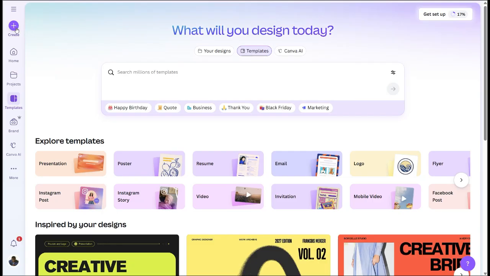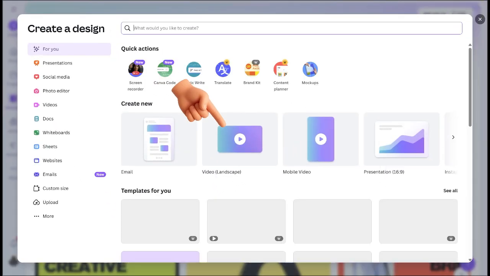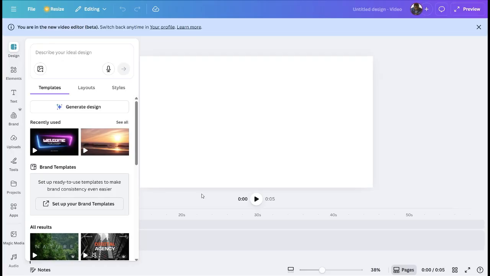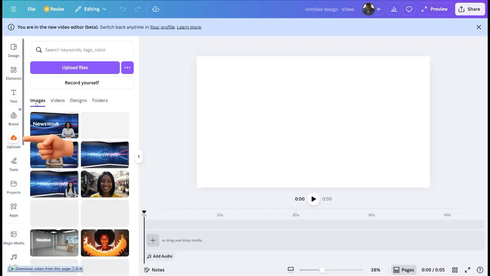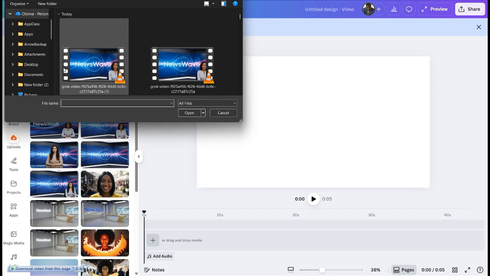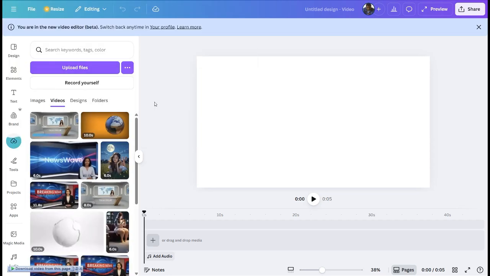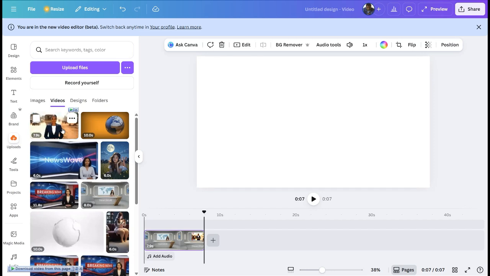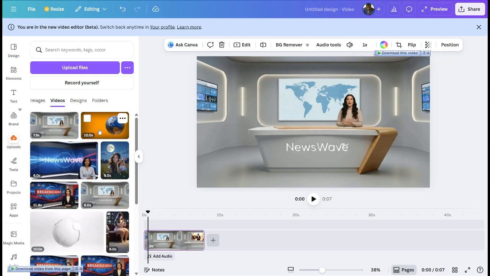And once you're in Canva, click on create. Select video landscape for YouTube or mobile video for TikTok or Instagram. Once the video timeline page is open, click on upload by the left hand side of the page. Select upload file. Locate your file and open it. Once uploaded, click on it and it will be added to this page. Now upload the globe video. Once the globe video is uploaded, click on it to be added to the timeline.